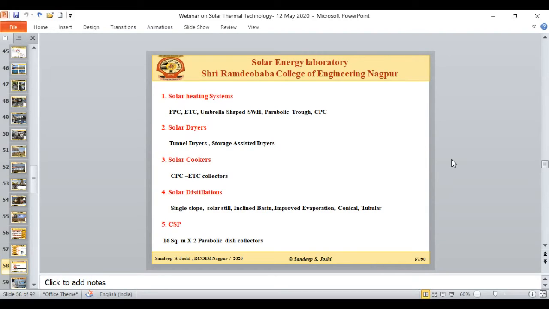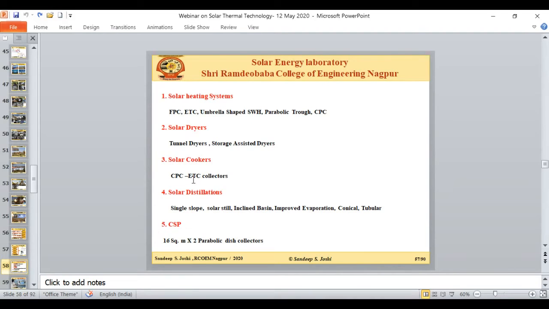These are the 5 different segments where we are working. One is the solar heating system. In the solar heating system, we work on the flat plate collector and the evacuated tube collector. We deal with different geometries of the solar water heater. Then we deal with the concentrated CPC collector, that is compound parabolic collector, and we work on the parabolic trough collector also. In another segment, the solar dryers, we work on tunnel dryers and storage assisted dryers.